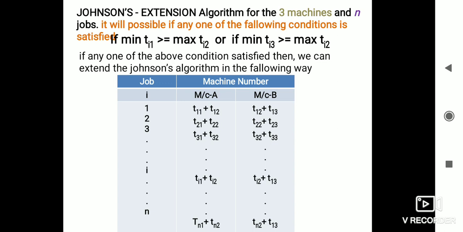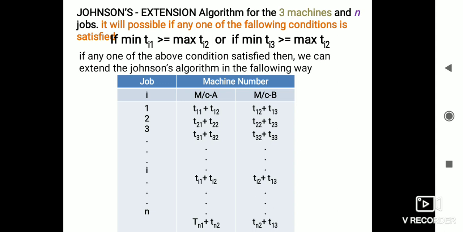It will be possible when any one of the conditions is fulfilled. If minimum Ti1 is greater than or equal to maximum Ti2, or if minimum Ti3 is greater than or equal to maximum Ti2. These are the two rules. If any one of the rules is satisfied, we can extend Johnson's rule. Otherwise, we cannot extend Johnson's rule. We can look for another heuristic to solve that particular problem.